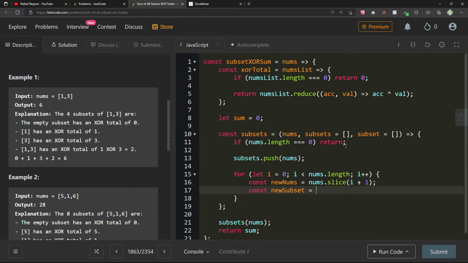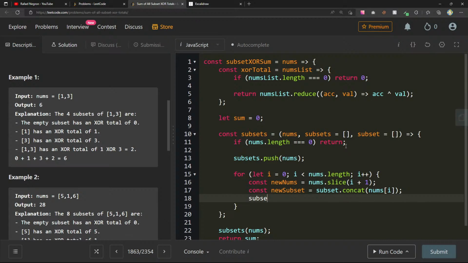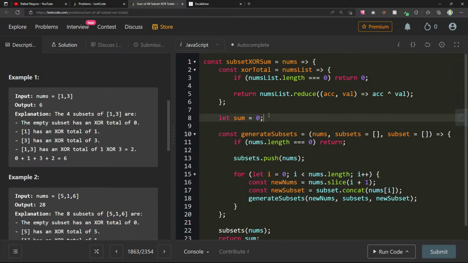New subset will be equal to the current subset dot concat whatever is at nums of I. And then here we can call generate subsets with new nums, subsets, new subset. Do we even need this though? I think with nums it's okay. I don't think I need subset. Maybe I can just do this.